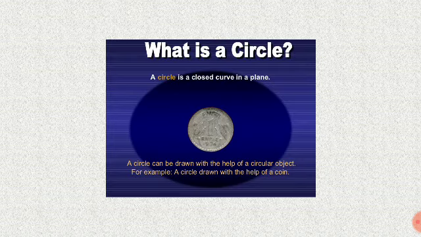What is a circle? A circle is a closed curve in a plane. A circle can be drawn with the help of a circular object. For example, a circle drawn with the help of a coin. Okay. The perimeter of a circle is called a circumference. The distance around the circle.